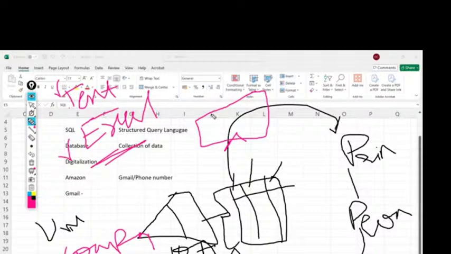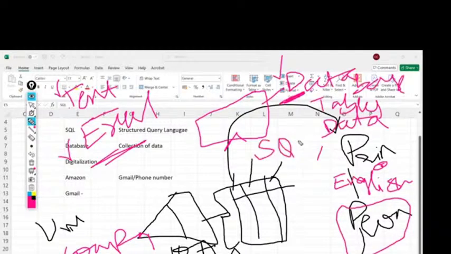In the same way, in this scenario, if the data is inside the database, whenever the principal wants to analyze something, definitely here also he should use some language to communicate his requirements. That language is nothing but SQL. Here SQL is a language by using which we can communicate with the database.